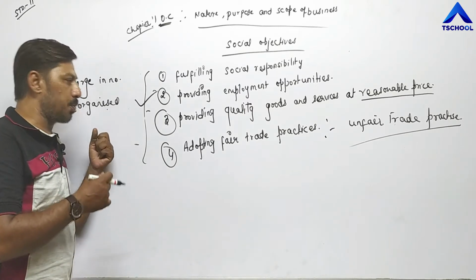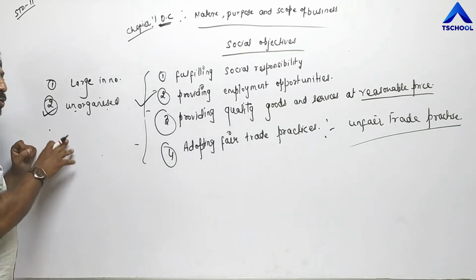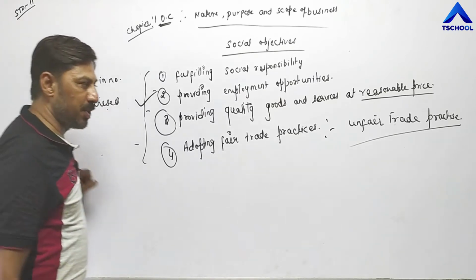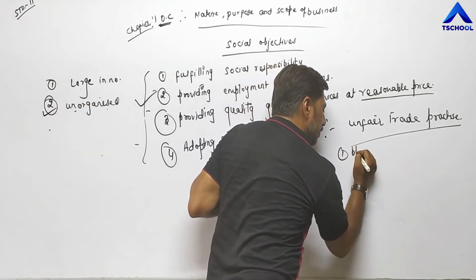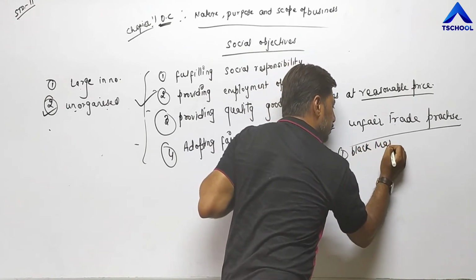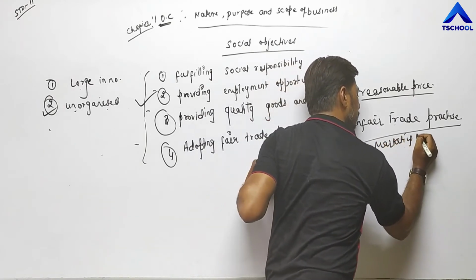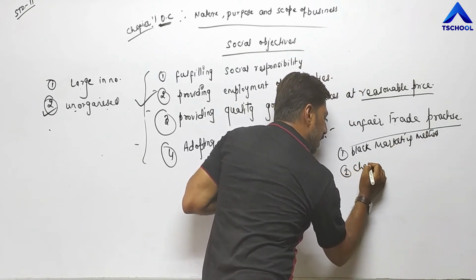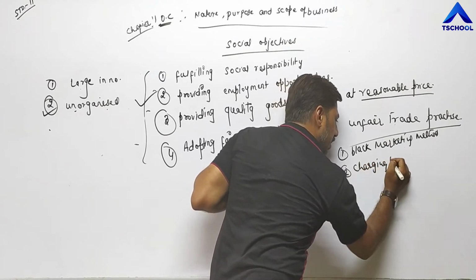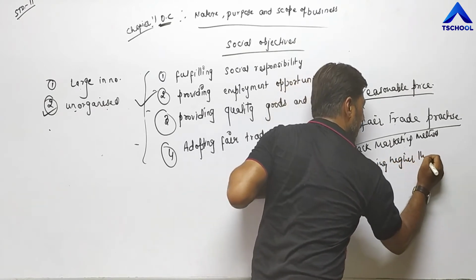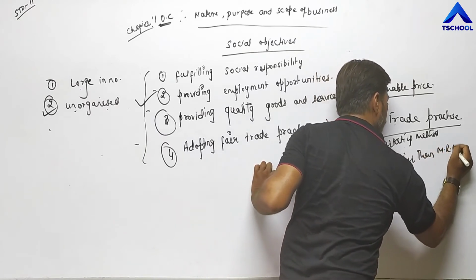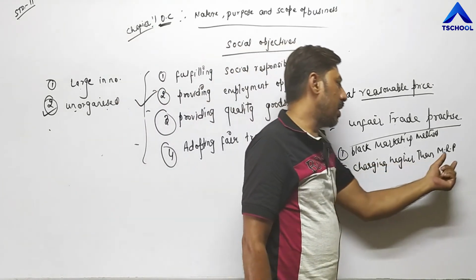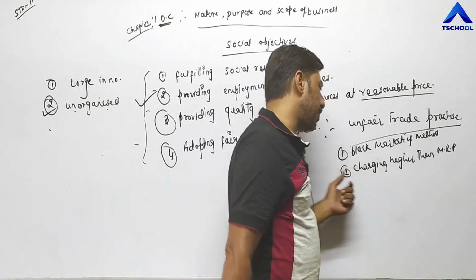They try to adopt shortcut methods to earn huge profit, and for this purpose they are exploiting and cheating consumers. How? For example, by adopting black marketing methods. Second, charging a higher price than MRP. MRP means maximum retail price, which is decided by the government, but they are charging more than that MRP.